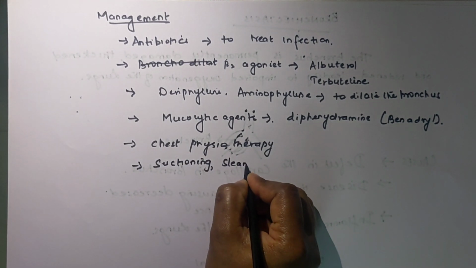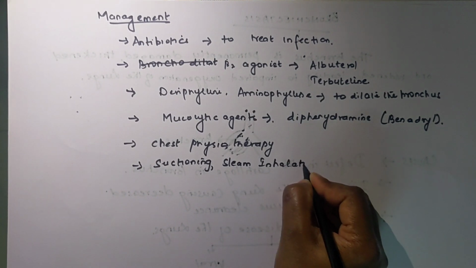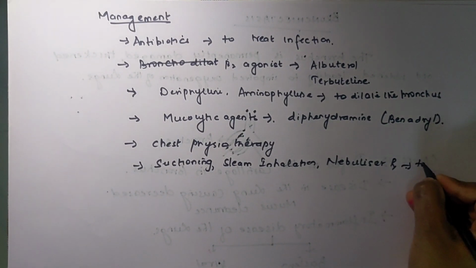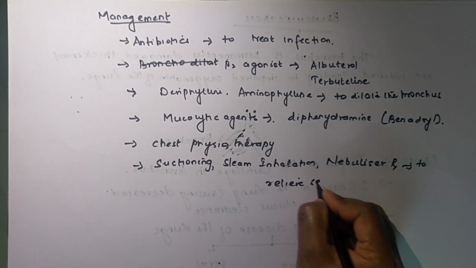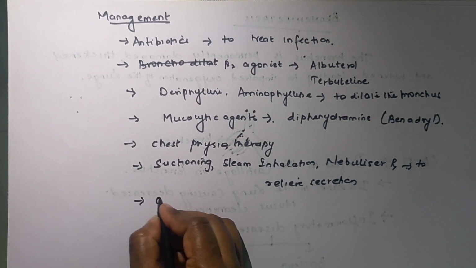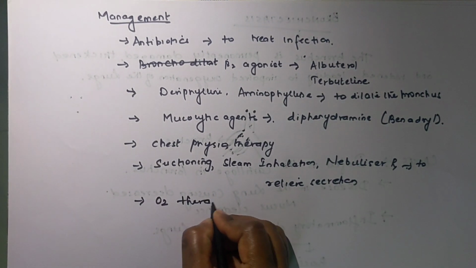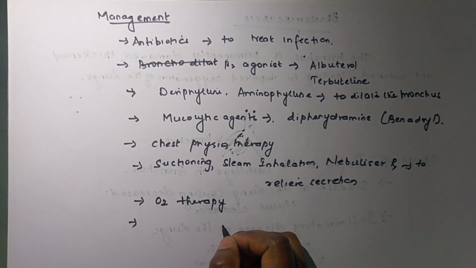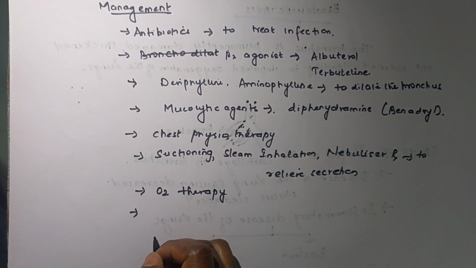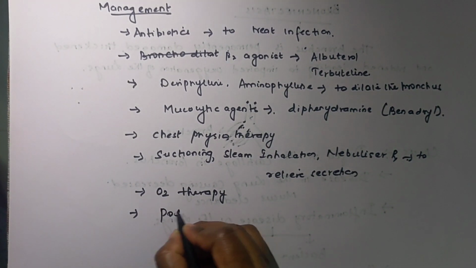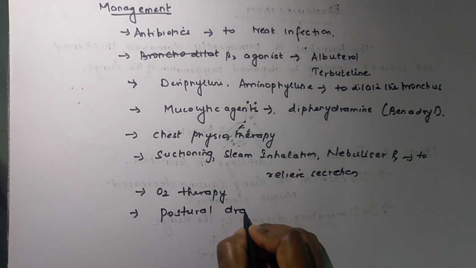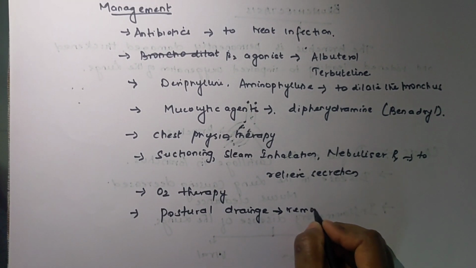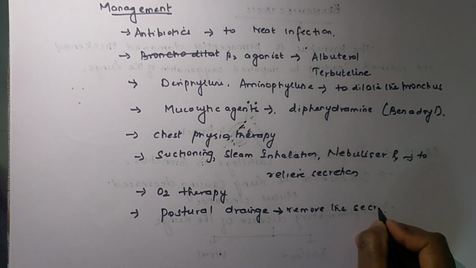Other management includes suctioning, steam inhalation, nebulizer therapy and oxygen therapy. These are all to relieve secretions, and oxygen therapy is to improve oxygenation of the lungs and treat hypoxemia. And then you can also give postural drainage. Postural drainage is done in different positions. We have to keep the patient in position and then tap and remove the secretions. So these are the management.